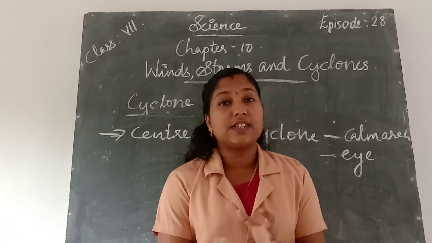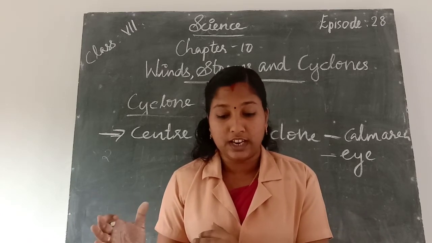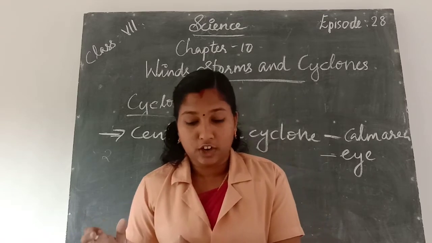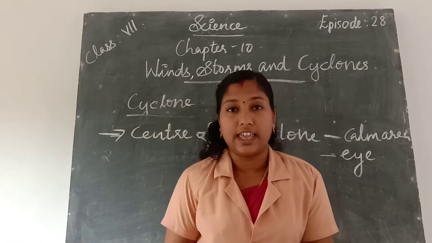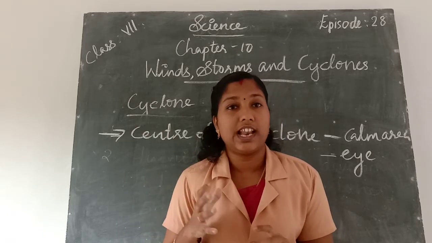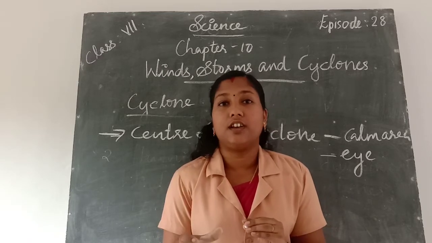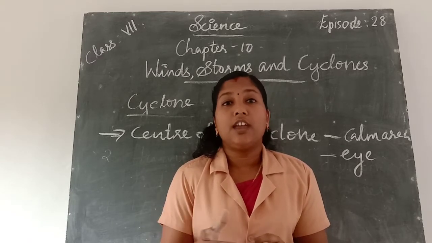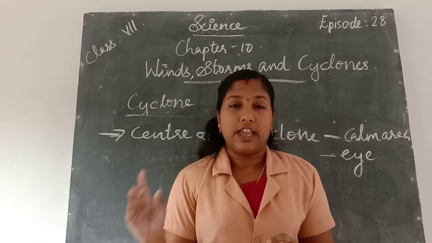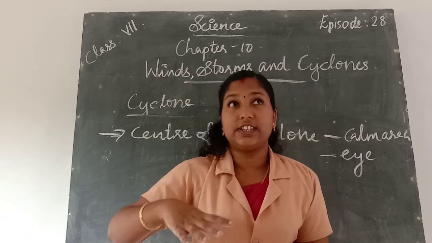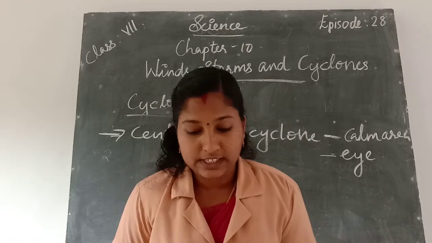That rotating mass of air moves from 10 to 15 kilometers high. Large, high speed storms means cyclones. The mass of air in the atmosphere moves 10 to 15 kilometers high.